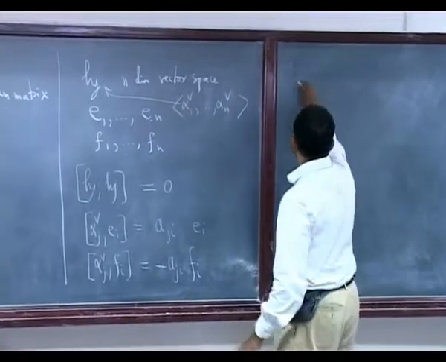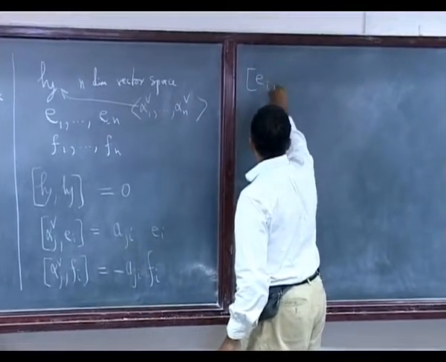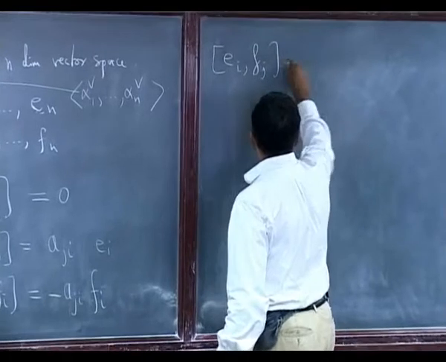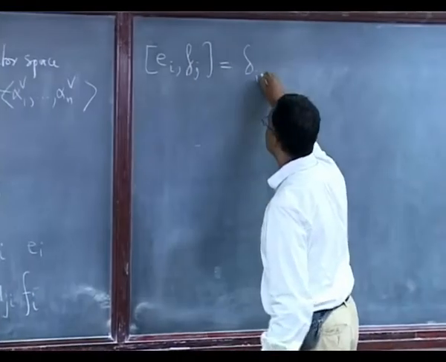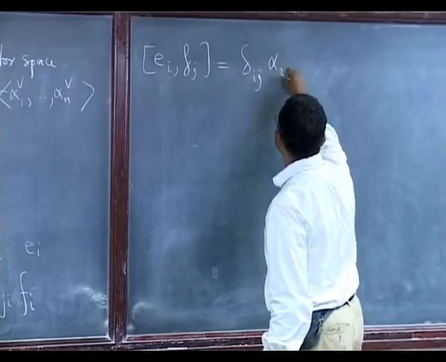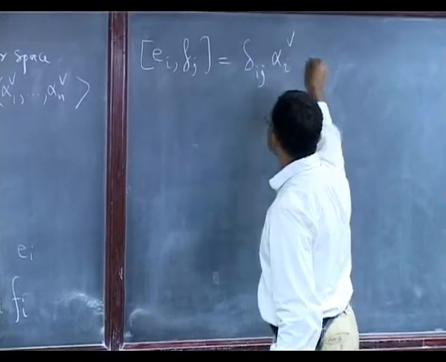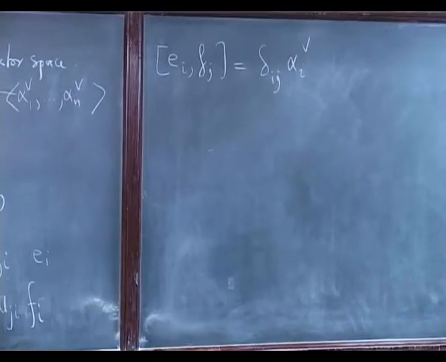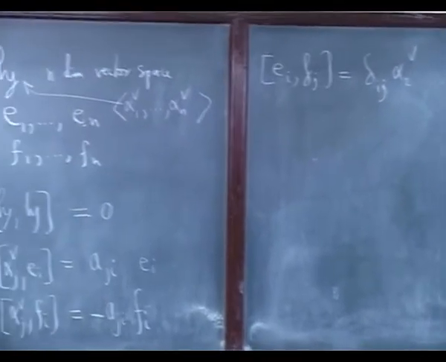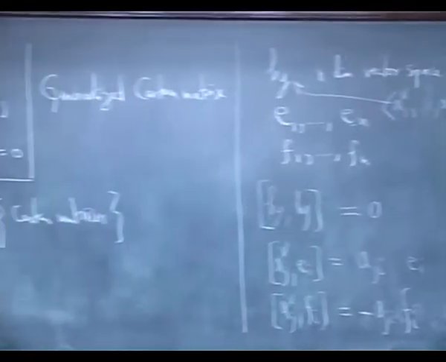And then I want EI Fj is equal to delta Ij alpha I check. Did I write them all down?